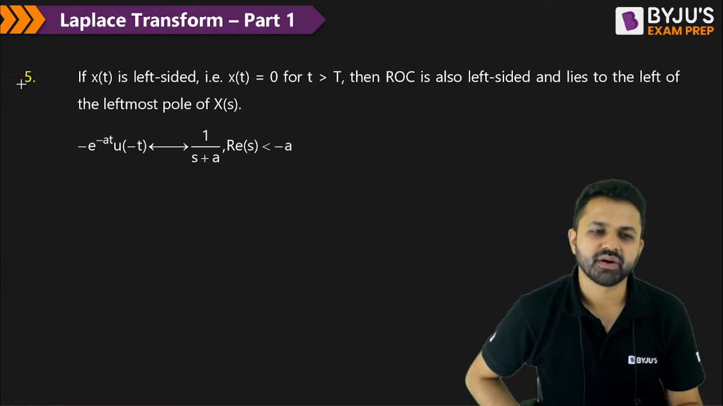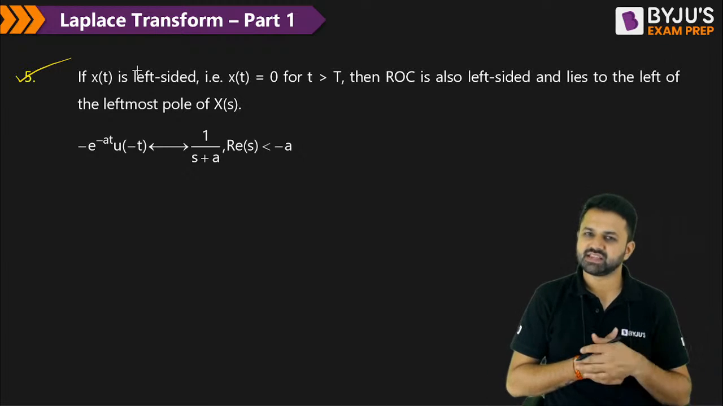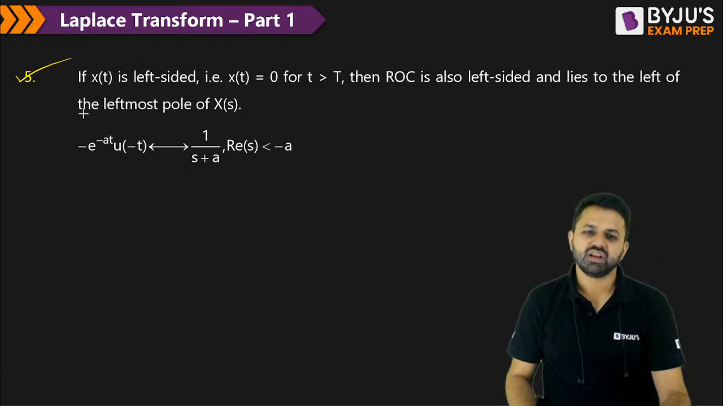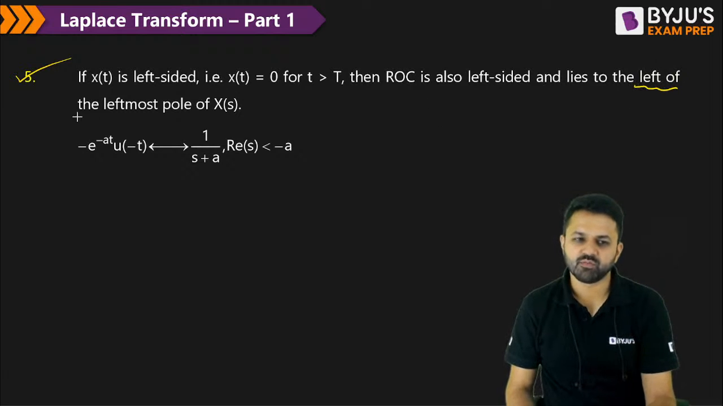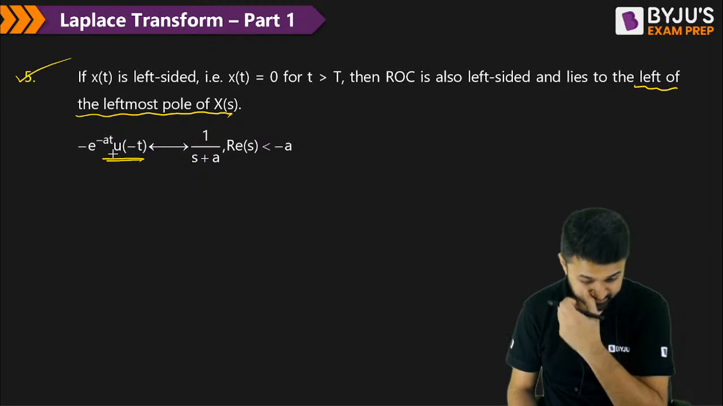Now the fifth property of the ROC: if the signal is left-sided, then the ROC will be the left of the leftmost pole. Left of the leftmost pole. This is the example of the left-sided signal.